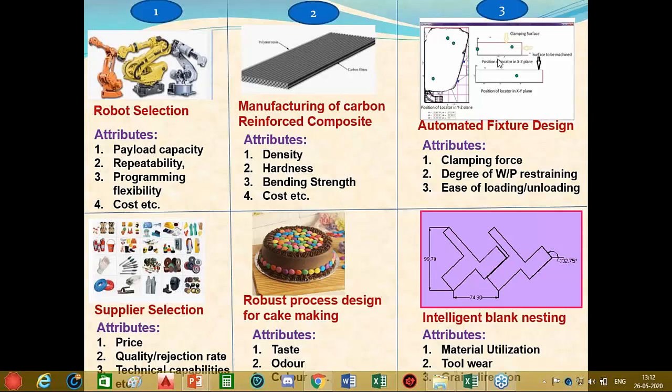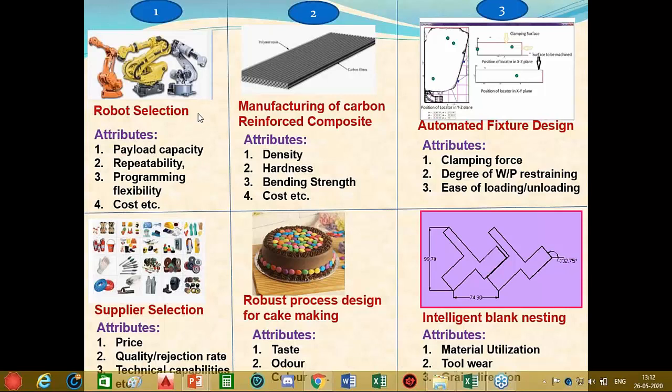So here we have 6 locator points and 2 clamping points. So total 8 elements, and every element is to be placed in 3-dimensional space. So therefore 8 into 3, hence total 24 variables are there. Now basically in this case, these variables are free to take any value in a continuous manner within their bounds. And these bounds are obviously specified by the workpiece dimension in this particular case along X, Y and Z direction.